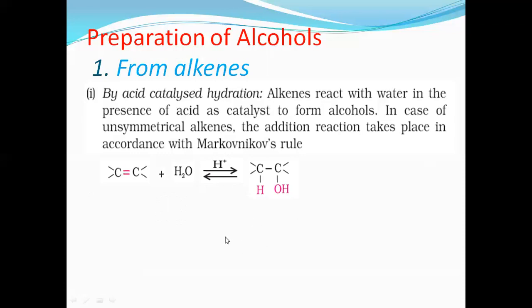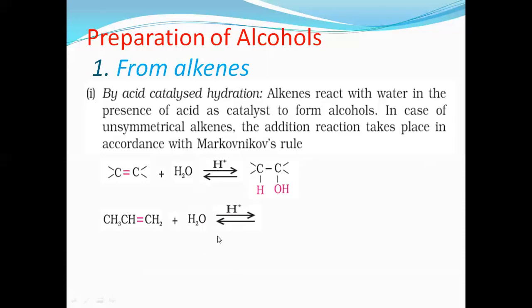This is very important. This is another case, an unsymmetrical alkene. Why is it unsymmetrical? One side has only one carbon atom, the other side has two. Therefore this is an unsymmetrical alkene, and we have to add water to it in acid medium. No, we cannot add wherever we want, because it is unsymmetrical. Here we have to follow the Markovnikov rule.